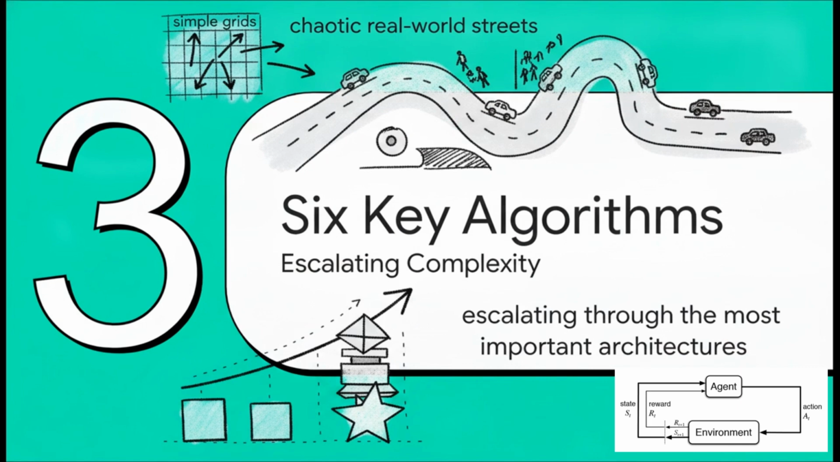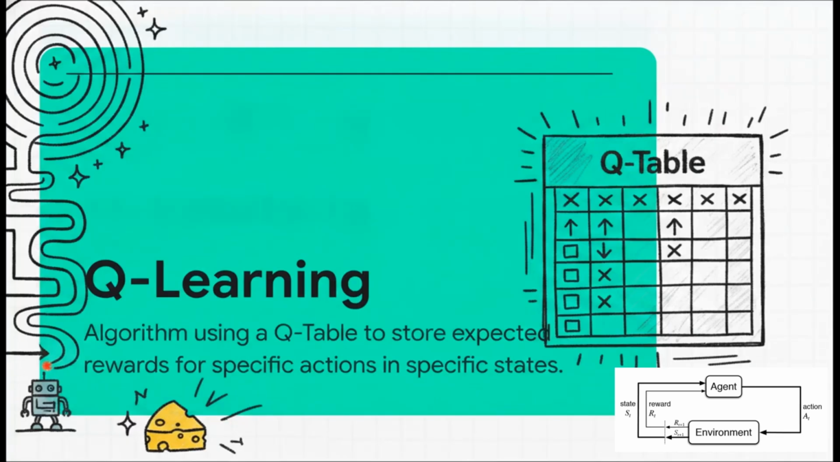Section 3. 6 key RL algorithms, escalating the complexity. As these environments escalate from, say, simple digital grids to chaotic real-world streets, the algorithms have to get much, much smarter. First up in our toolkit is Q-learning. Imagine a tiny robot dropped into a simple maze. Q-learning basically builds a giant spreadsheet called a Q-table. For every single spot in the maze and every possible move it can make, it records a score based on its past experiences. So it consults the table, picks the highest score, and eventually learns the absolute shortest path. It's a brilliant approach, but as you can imagine, physically limited by memory.